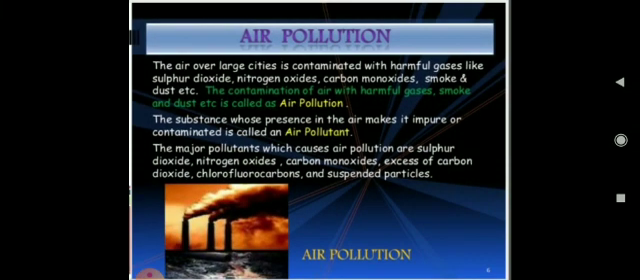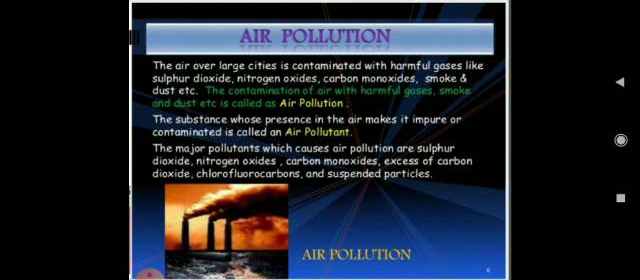So, firstly, we'll talk about air pollution. The air over large cities is contaminated with harmful gases like sulfur dioxide, nitrogen oxide, carbon monoxide, smoke, and dust, etc. See, as we know, air is a mixture of many gases that are present in a fixed ratio, right? So when the ratio is disturbed for any region, the air is said to be polluted. So the substances which cause pollution of air are called air pollutants.